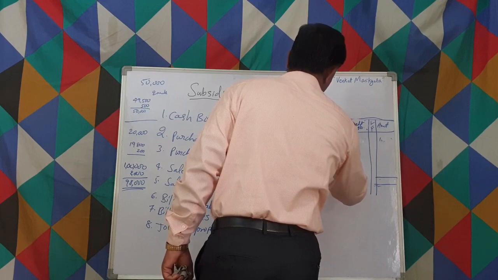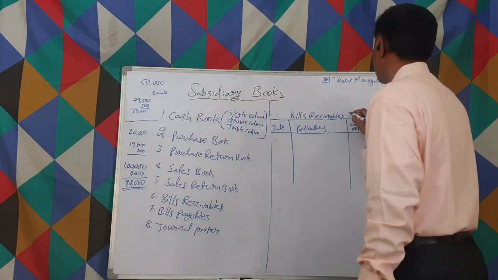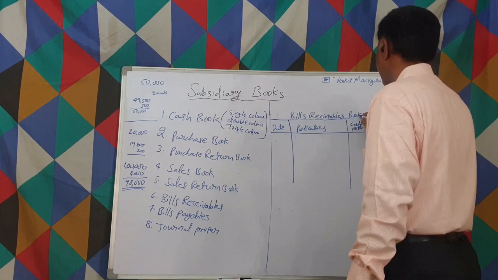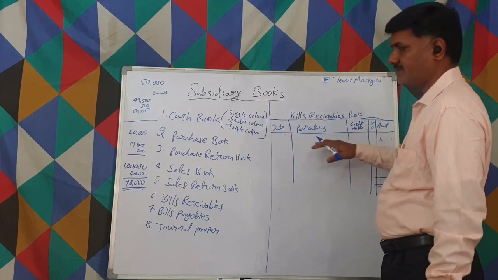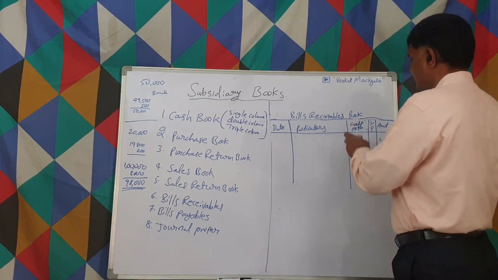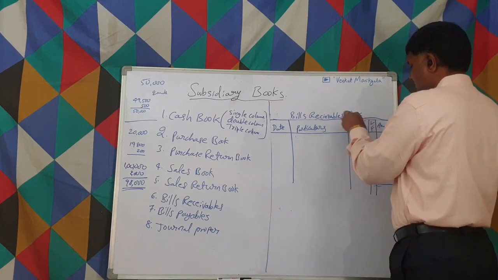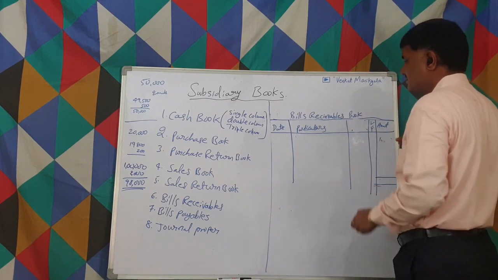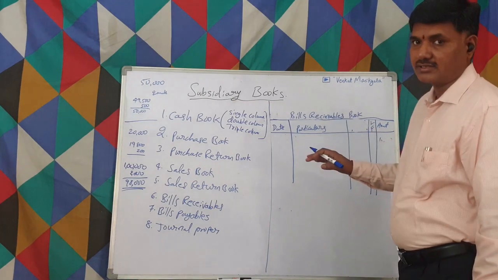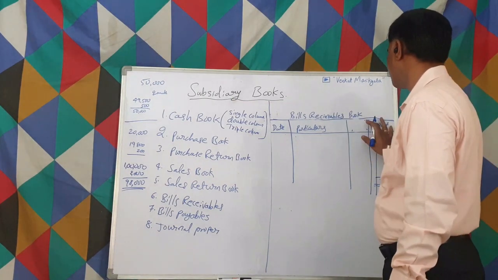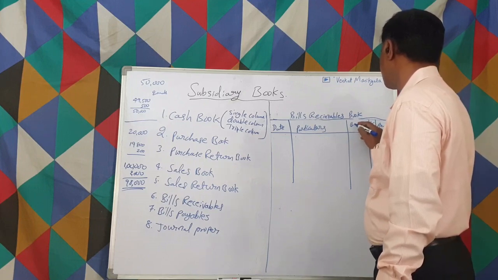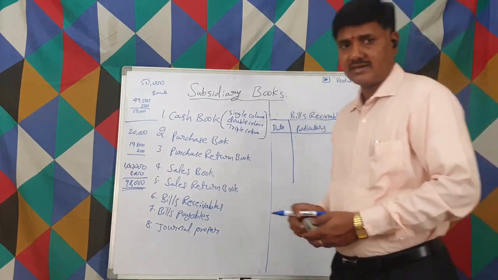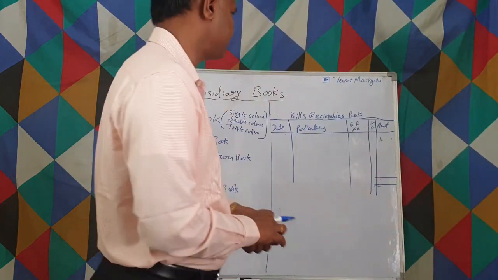Receivables. Bills receivables book. This is also the same date and particulars. And here, what is it? Bills receivable, no? Bills receivable number. What number do we have to write here? For each and every document we will have a number, no? That number we are supposed to write.